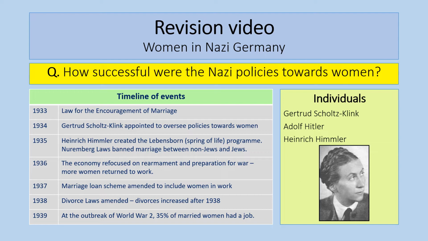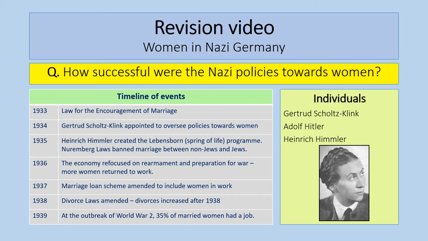We'll find out about the Lebensborn Spring of Life program that was created in 1935 by Heinrich Himmler. It's also worth noting that the Nuremberg laws had an impact on marriage in Nazi Germany. From 1936, the economy refocused on rearmament, preparing for war, and the idea of self-sufficiency, and this had an impact on more women returning to work. By 1939 there was actually a labour shortage in Germany, so this affected the success of Nazi policies. In 1937 the marriage loan scheme, which we'll learn about, was amended to include women. Divorce laws were amended in 1938, and a nice little stat: at the outbreak of World War II, 35% of married women had a job.